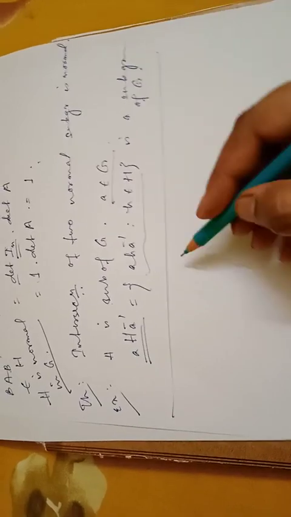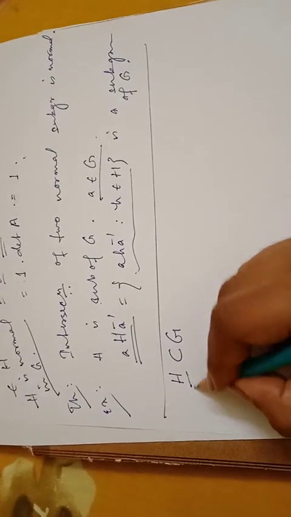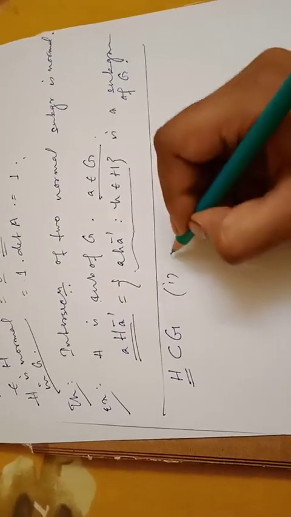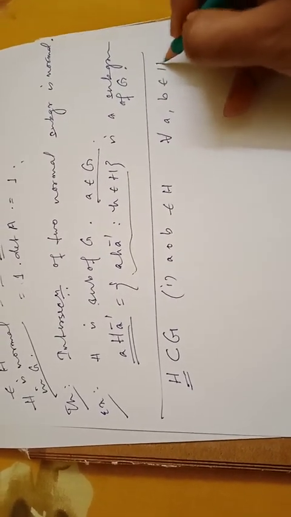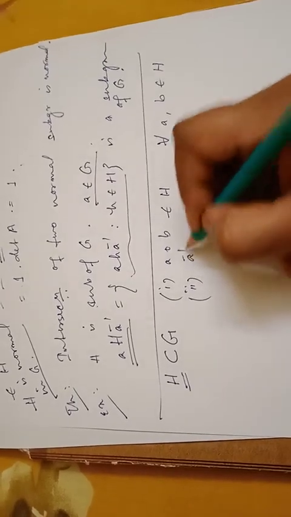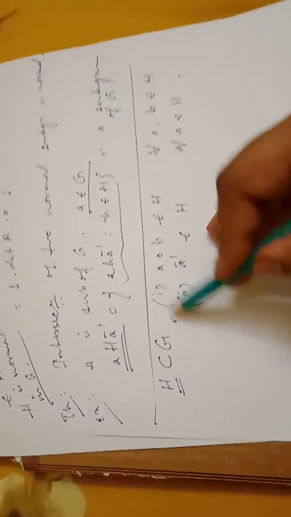Now this is actually an example of the subgroup chapter. We already know from the subgroup chapter that to prove a subset is a subgroup, what are the properties? Suppose H is a subset of a group G, then to prove H is a subgroup, we need to check two things. Number one, A composition B belongs to H for all A, B belongs to H, and A inverse belongs to H for all A belongs to H. If these two conditions are satisfied, then H is a subgroup of G. So we need to prove the same thing for AHA inverse.